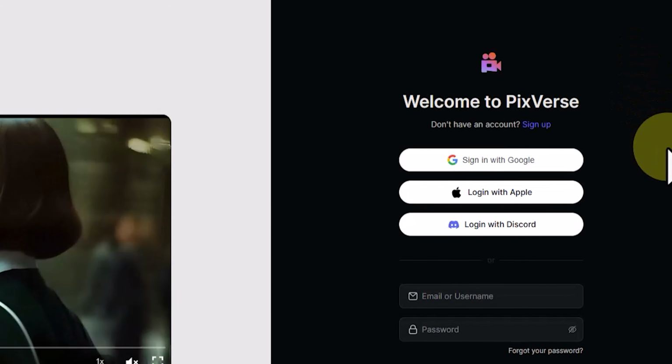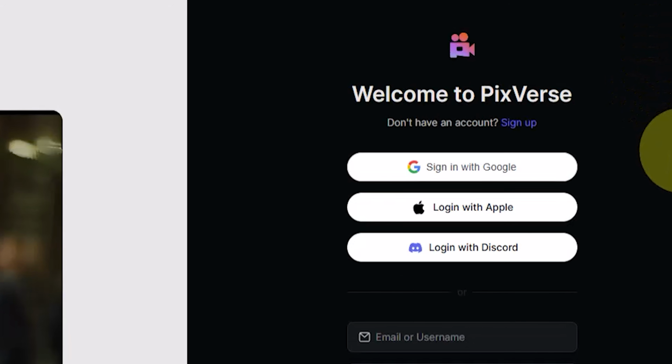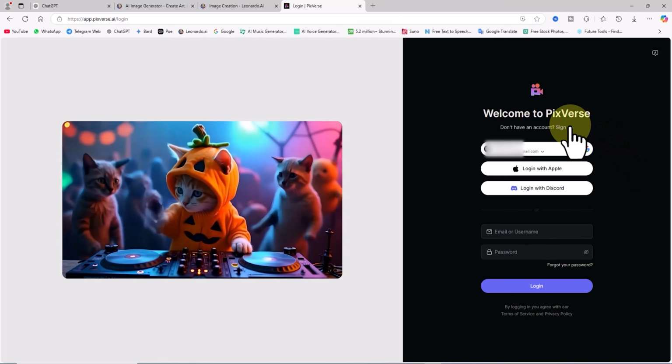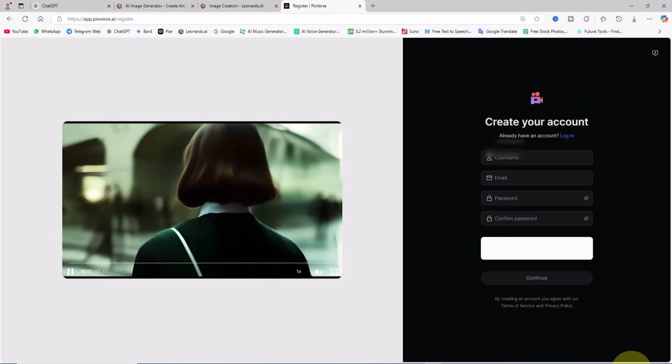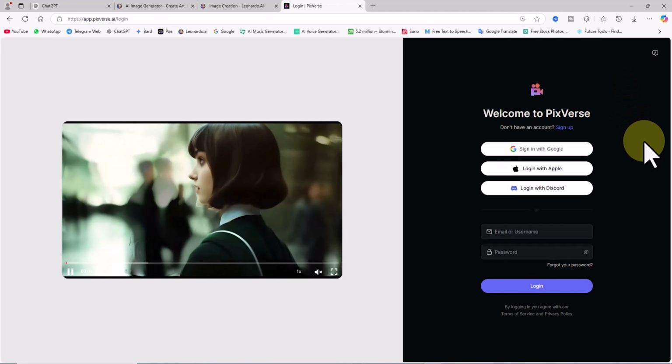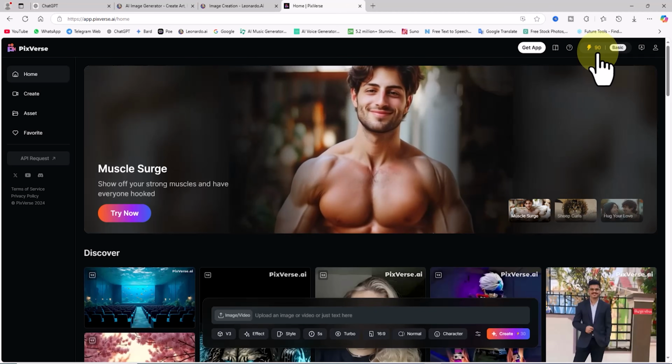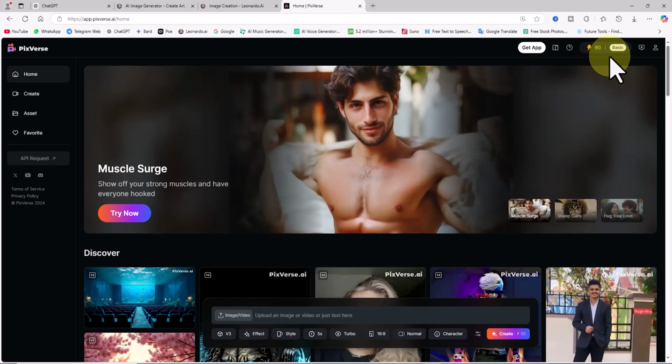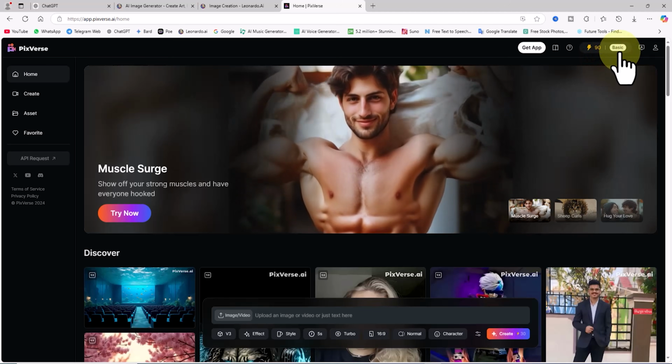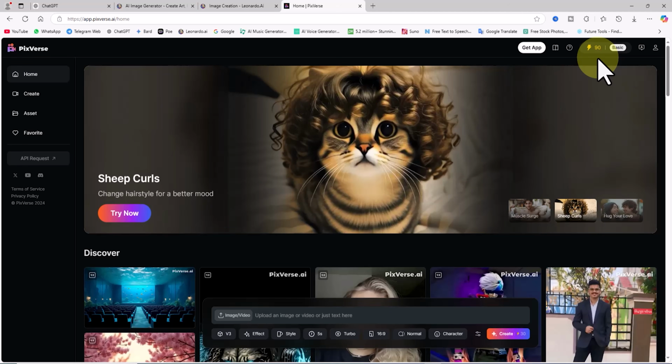You can sign up using Apple, Discord, or Google accounts. Alternatively, you can use the Sign Up option to create an account with your email address. I log in using one of my Gmail accounts that's already open in my browser. Pixverse supports both text-to-video and image-to-video features. Tutorials for creating videos and animations using Pixverse are available on my channel, so don't forget to check them out.